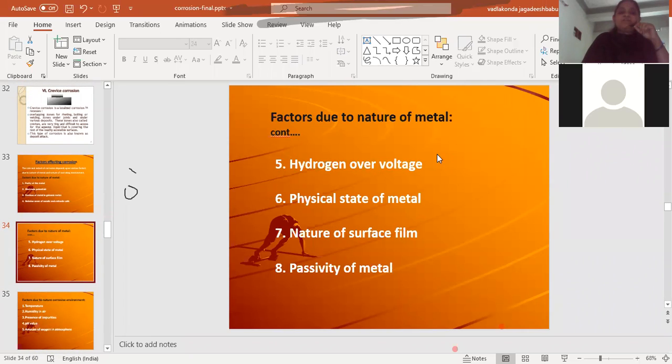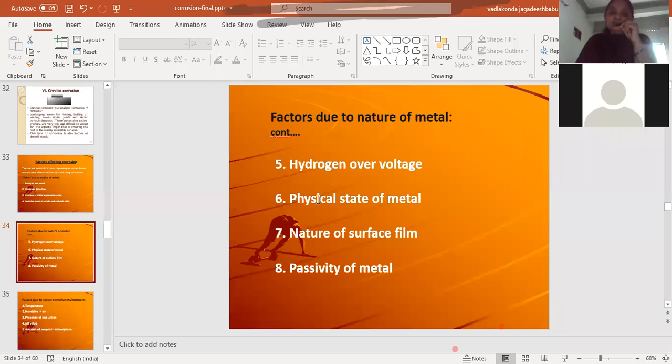The other factor is hydrogen over voltage. Hydrogen over voltage is nothing but the additional energy required for an electrochemical reaction to take place normally. For example, when we add zinc to sulfuric acid, what will happen? Zinc will react with the sulfate ions and form ZnSO4, and hydrogen gas will be evolved. That is the reaction.